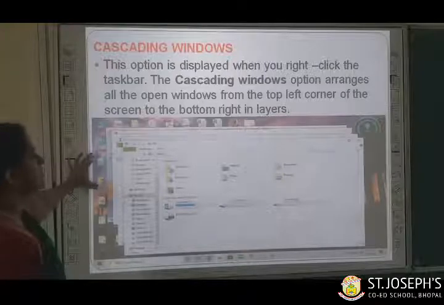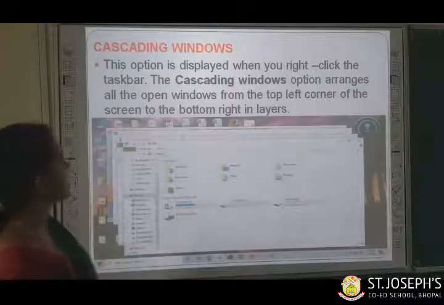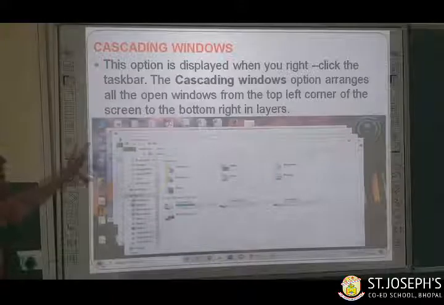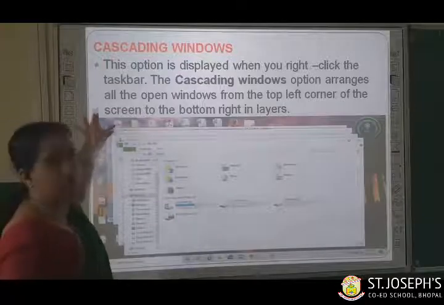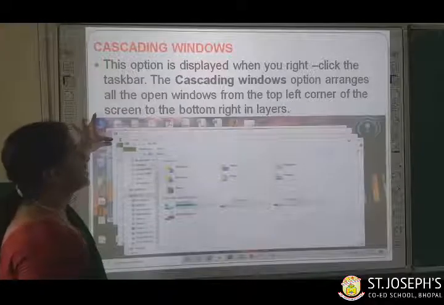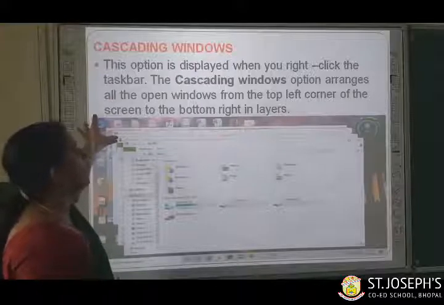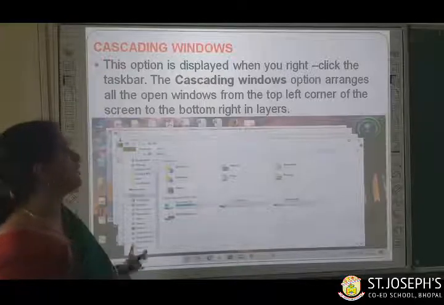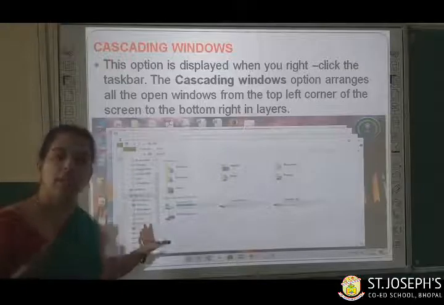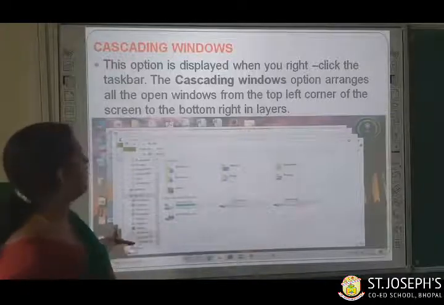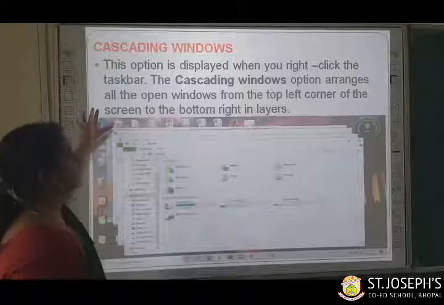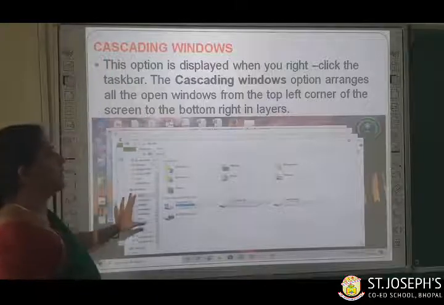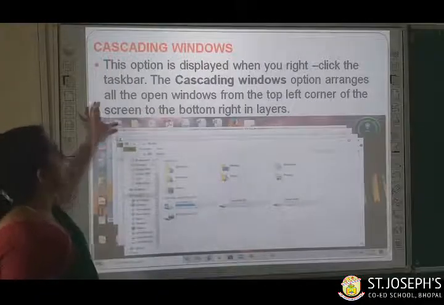Cascading windows. The next feature of Windows 7 is cascading windows. This option is displayed when you right click on the taskbar. The cascading windows option arranges all the open windows from the top left corner of the screen to the bottom right in layers. Can you see the picture, children? The same way, when you click on cascading windows option, you will get your screen like this.